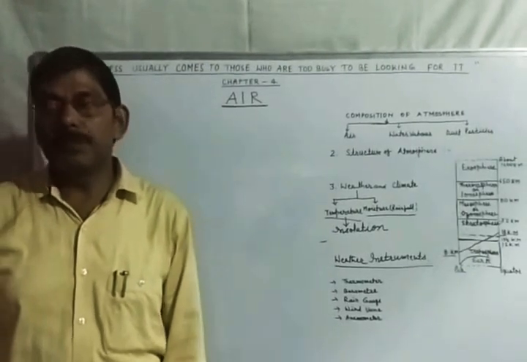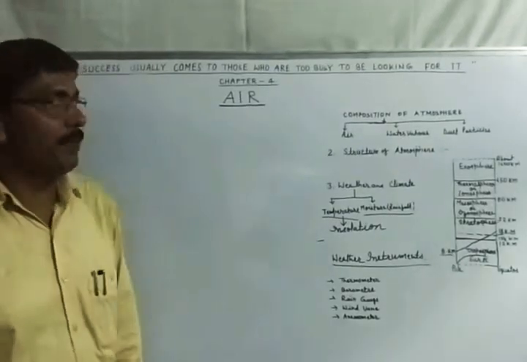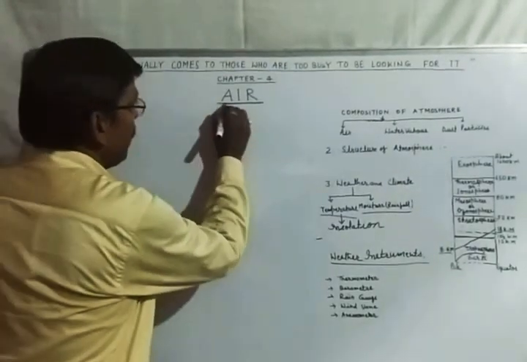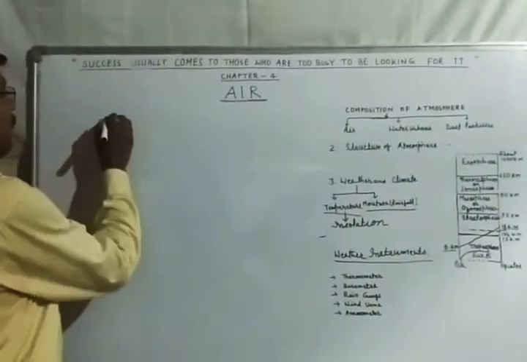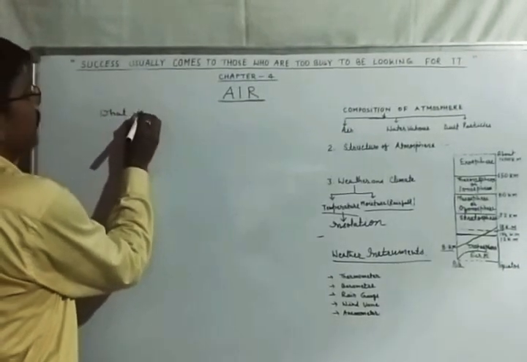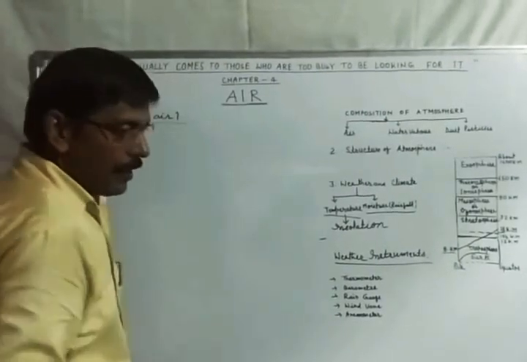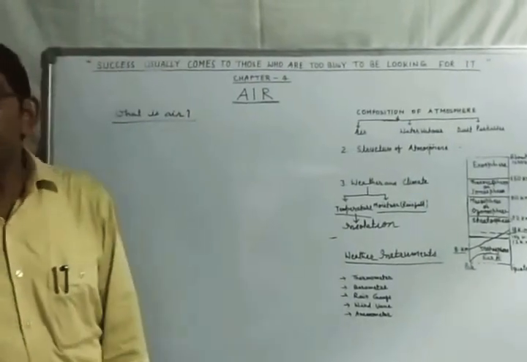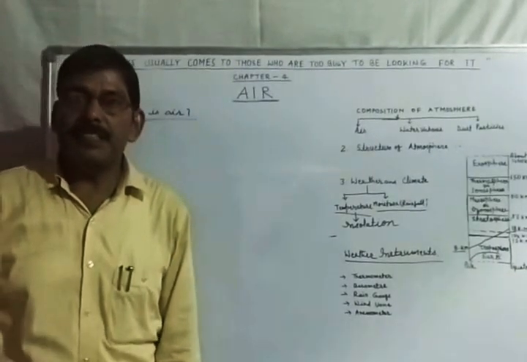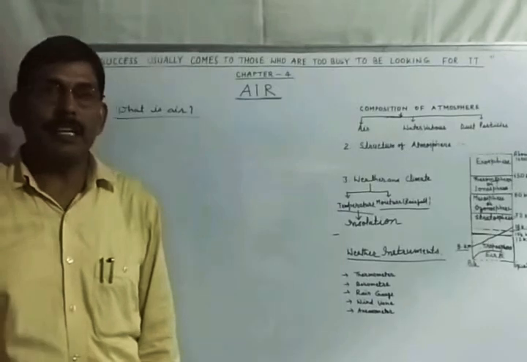Today I am going to teach you class 7 geography, chapter number 4, Air. First, you should know what air is. Air is the mixture of different gases. These different gases are nitrogen, hydrogen, oxygen, etc.